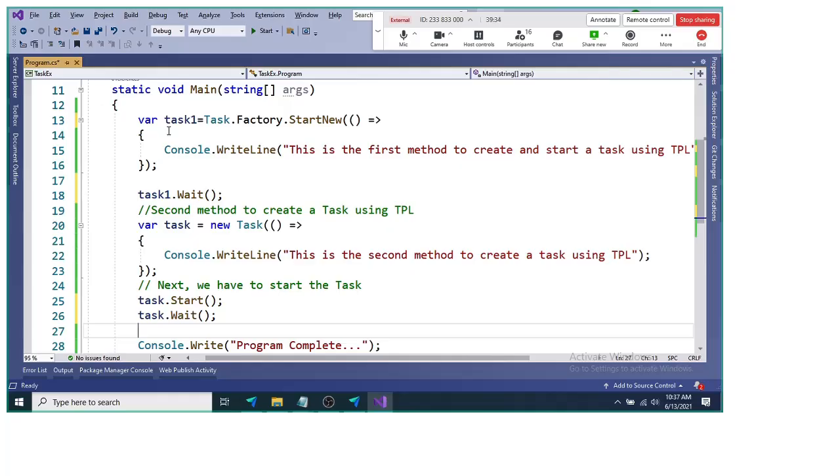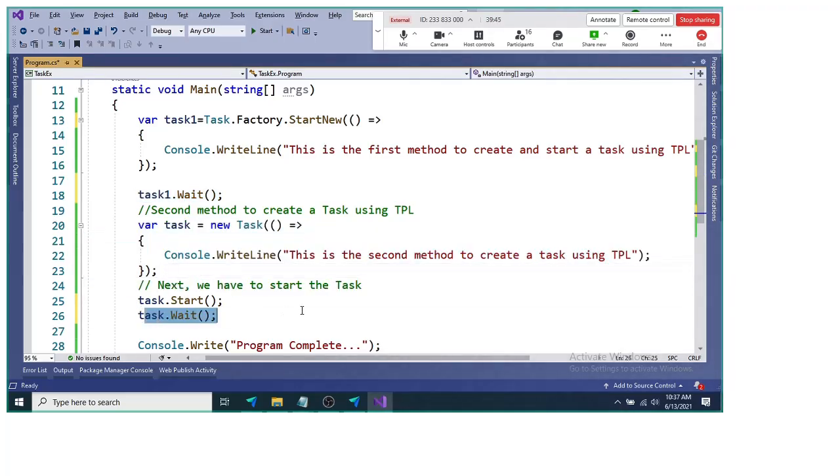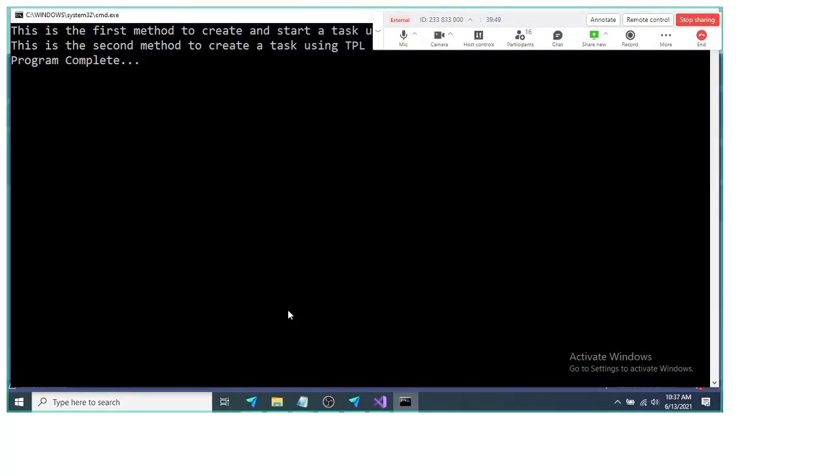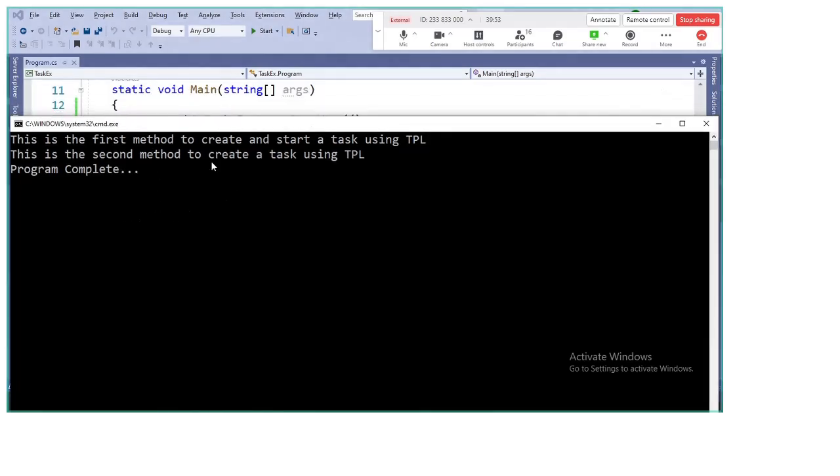Now in this scenario, what will happen? This task will get started, and even though it got finished, it will wait. Then this, then it will wait, then this. So indirectly, this will be executed in a sequential way. This is the first method to create and start a task in TPL. This is the second method to create a task.